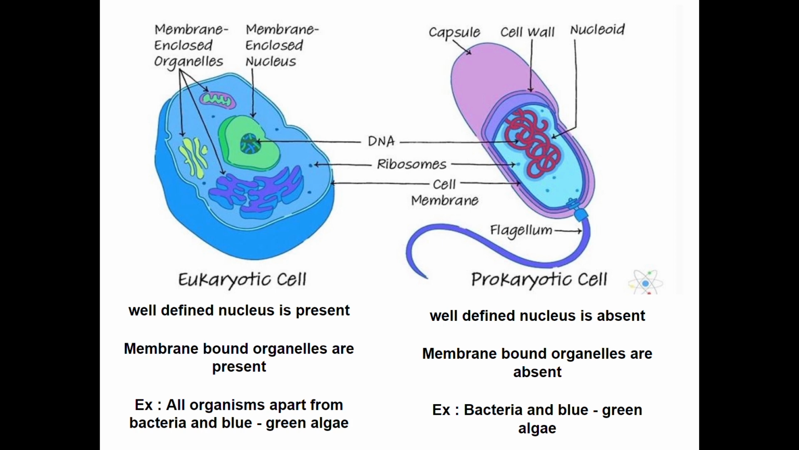Now look at the prokaryotic cell. A prokaryotic cell does not have a well-defined nucleus. The genetic material, that is DNA, is scattered in the cytoplasm. You can look at the picture and see there the DNA is scattered in the cytoplasm. Membrane-bound organelles are also absent. Organisms that have such type of cells are called prokaryotes, for example, bacteria and blue-green algae.